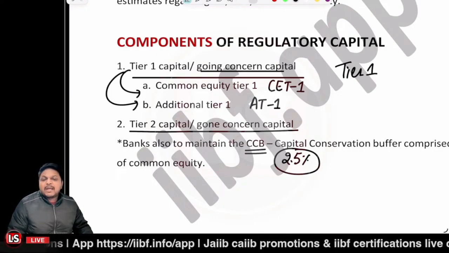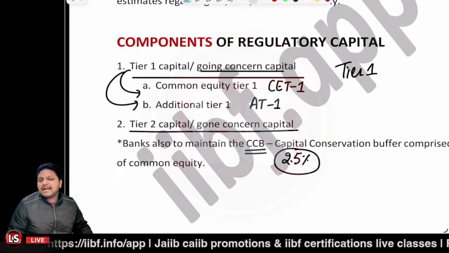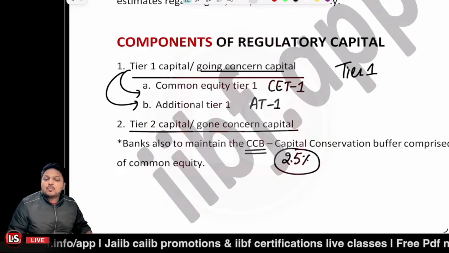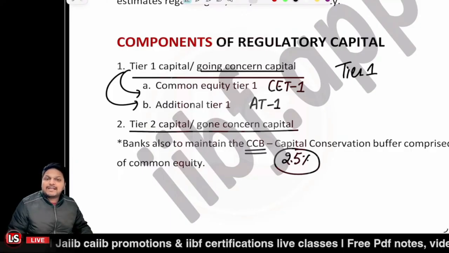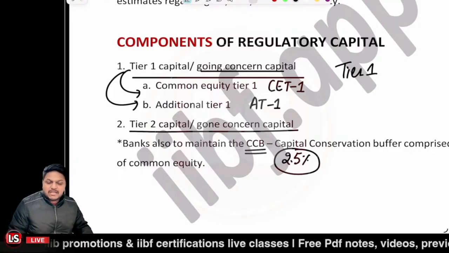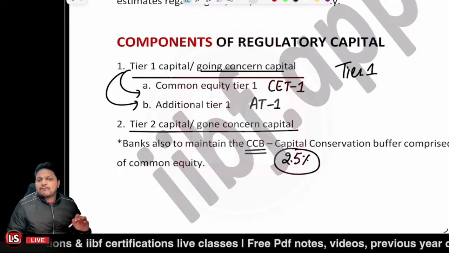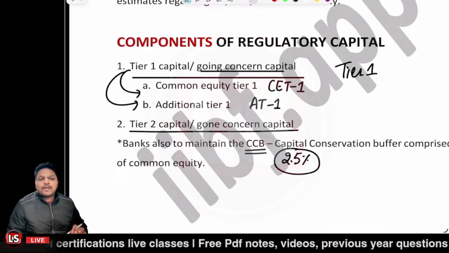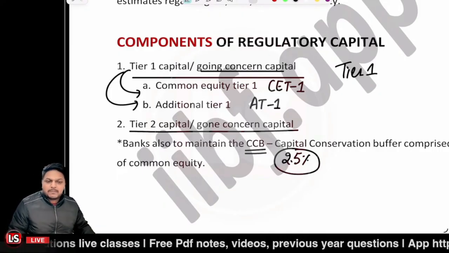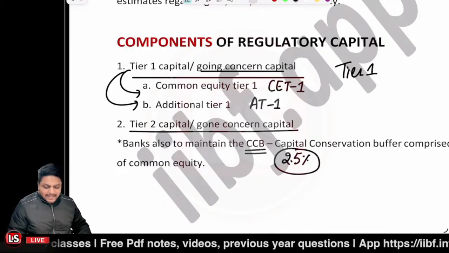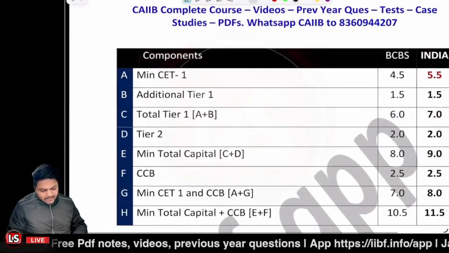It is mandatory. Previously, it was the case that the banks were to maintain this CCB of 2.5% in 4 different tranches of 0.625%. But now it is mandatory for the banks to maintain 2.5% of the capital. Is that clear? Right? Now, let's have a look at the table here.